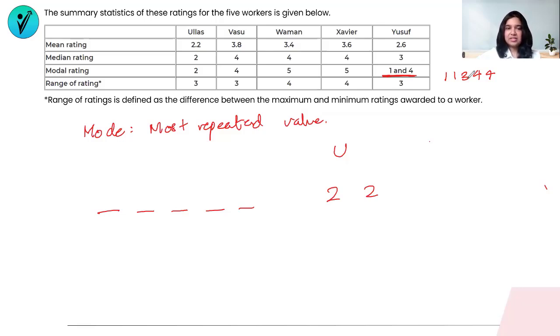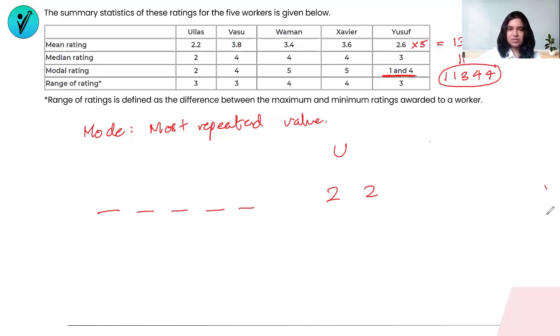Now, how do I check if these are basically the ratings that Yusuf has got? The mean rating that is given to us, the mean rating of Yusuf is 2.6. If it is 2.6 from 5 restaurants, what is the total of Yusuf? If the average is 2.6 and there are 5 restaurants, the total is going to be 2.6 into 5, which is nothing but 13. Is the sum of all the 5 ratings of Yusuf over here coming to 13? That's 1 plus 1, 2 plus 3, 5. 5 plus 8 is definitely a 13. So this is a match.